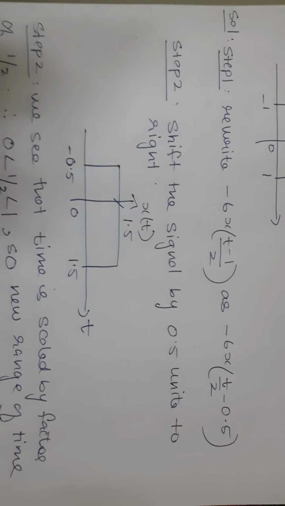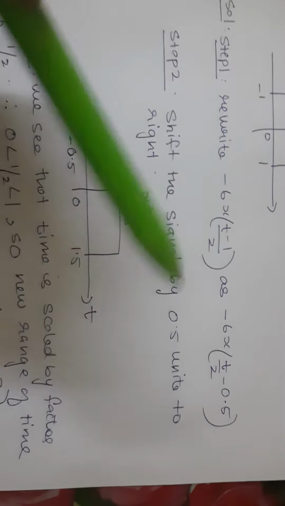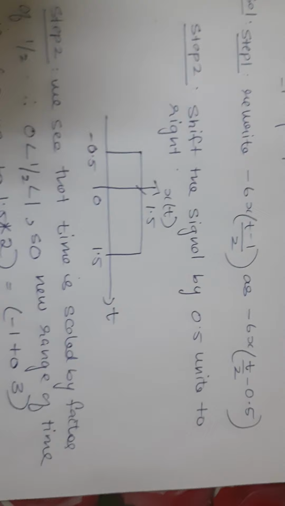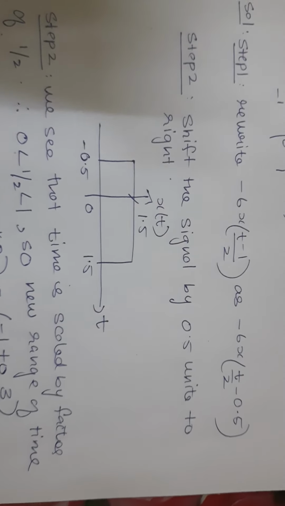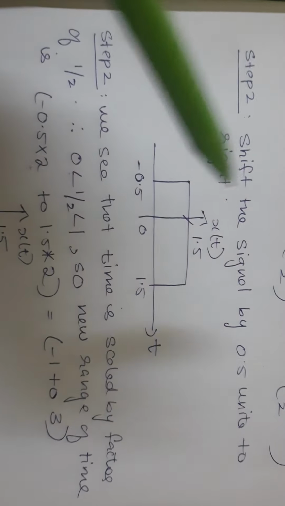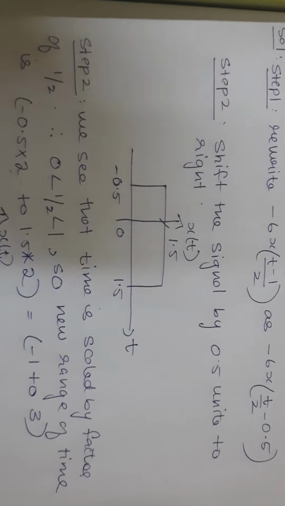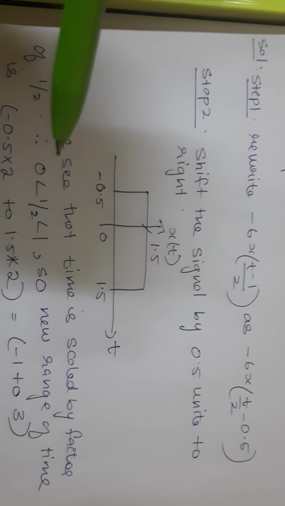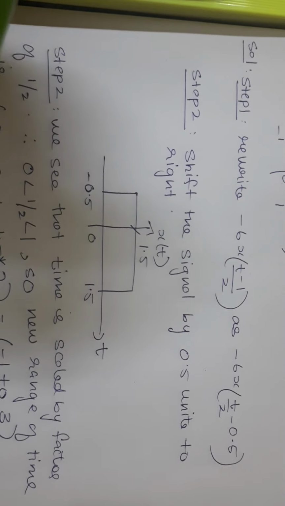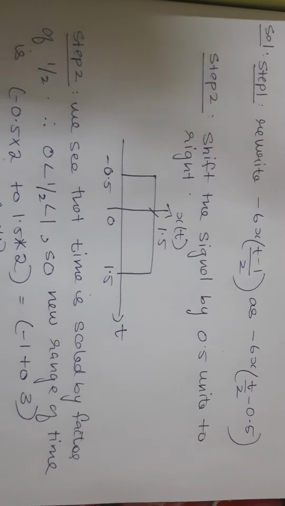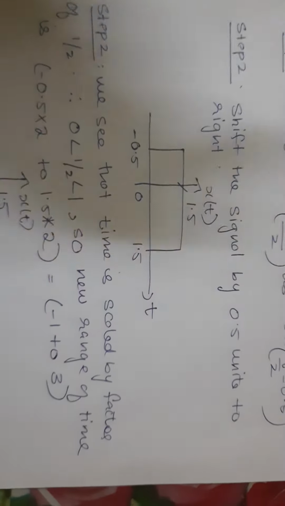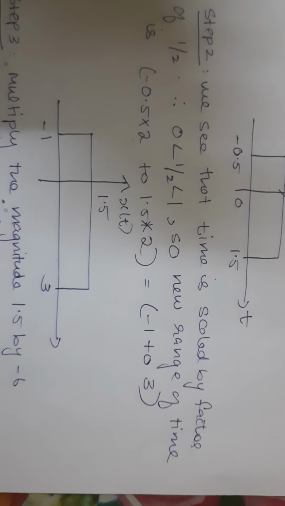Now the next step is, we see that t is scaled by a value of 1 by 2, and 1 by 2 lies between 0 and 1. So now the new range becomes minus 0.5 into 2 to 1.5 into 2. Now here, whenever the scale factor is between 0 and 1, we take it as expansion. So my new interval will be minus 1 to 3. And this is how my graph will look.